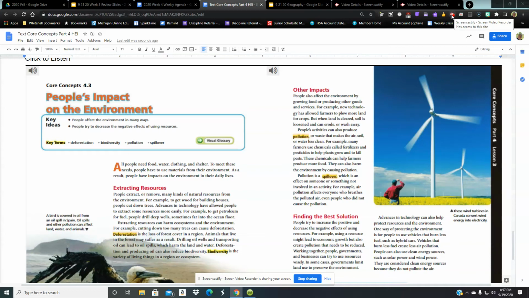People's impact on the environment. All people need food, water, clothing, and shelter. To meet these needs, people have to use materials from their environment. As a result, people have impacts on the environment and their daily lives.